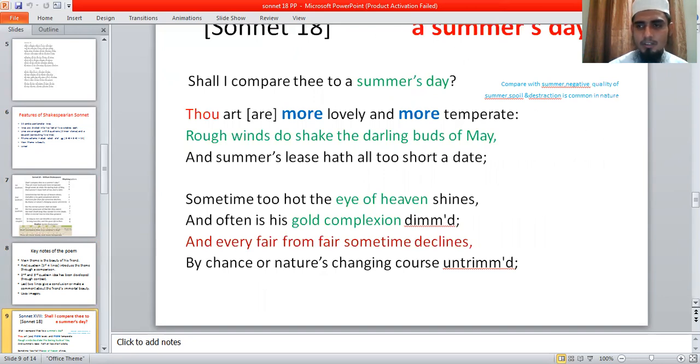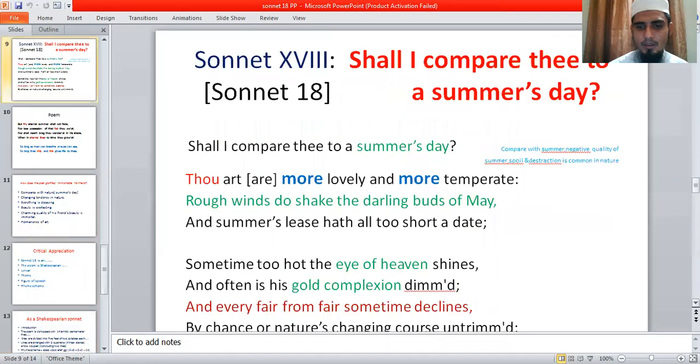"Shall I compare thee to a summer's day?" This is another name of the poem: "Shall I compare thee to a summer's day?" Sonnet 18. So let's start to explain the poem very briefly with you.